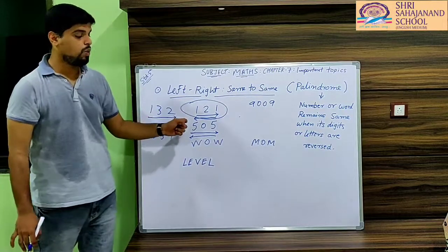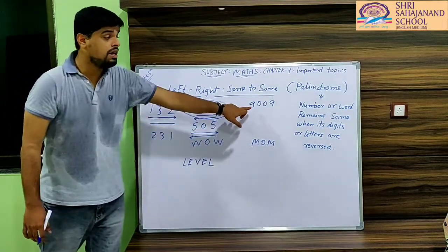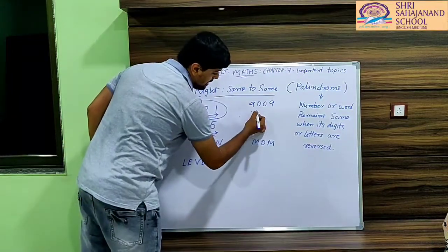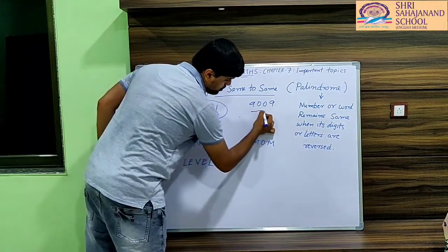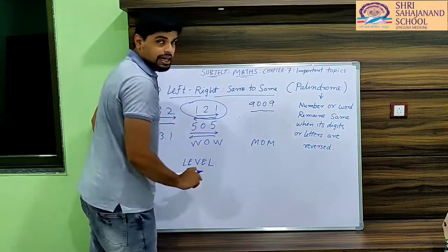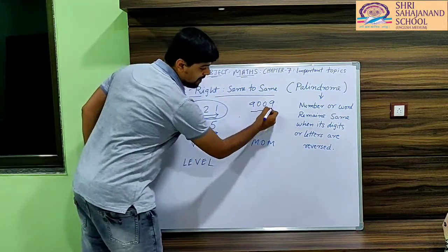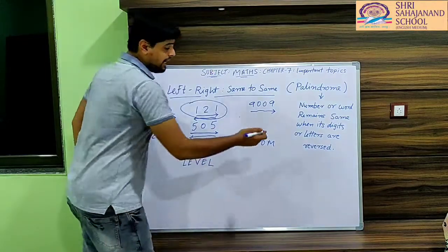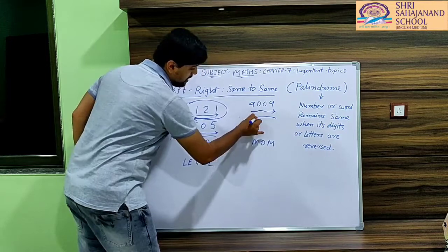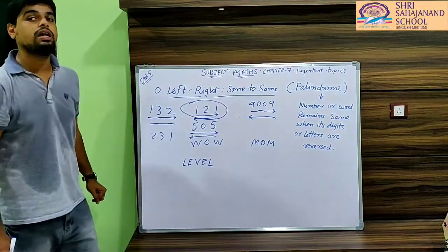But this 121, 505, even 9009. If I start from the left hand side, it is 9009. But if I start from the right, here it is 9009. Here also it is 9009.